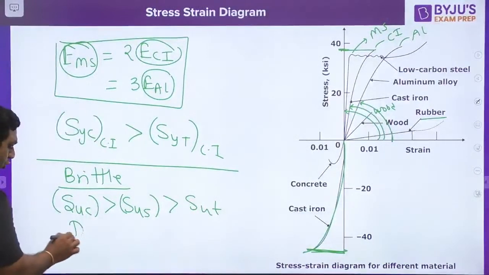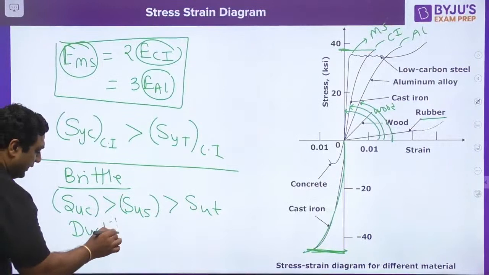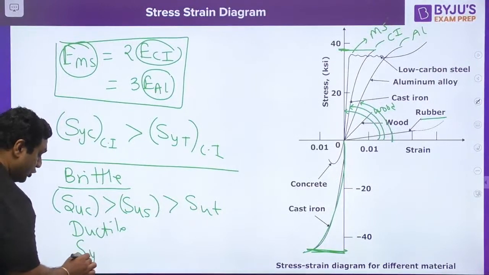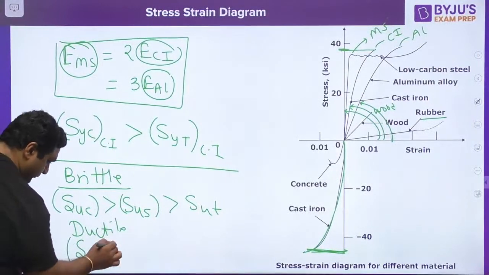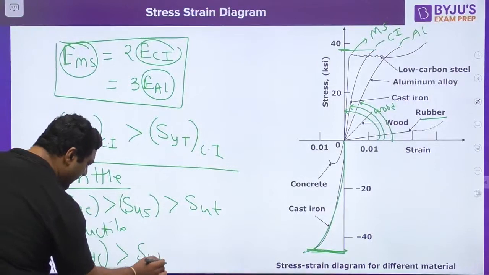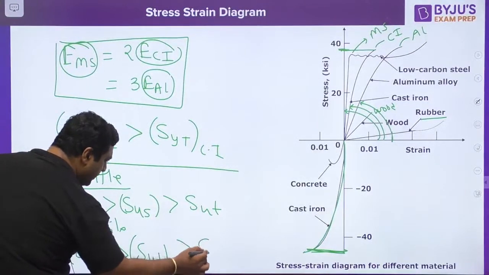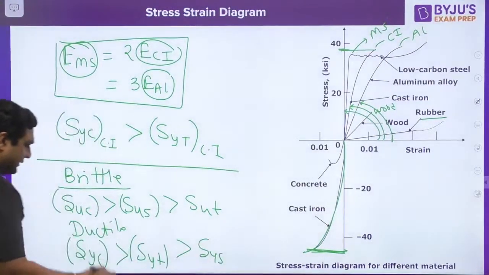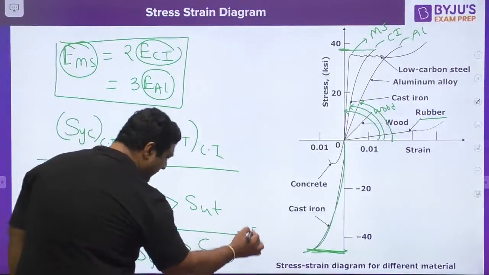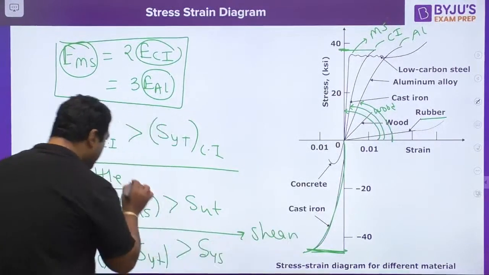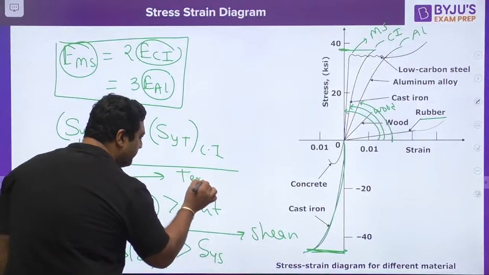But if you are going to talk about ductile materials, they are also good in compression first, then tensile, then shear. So I would like to say that ductile materials fail in shear, brittle materials fail in tension.